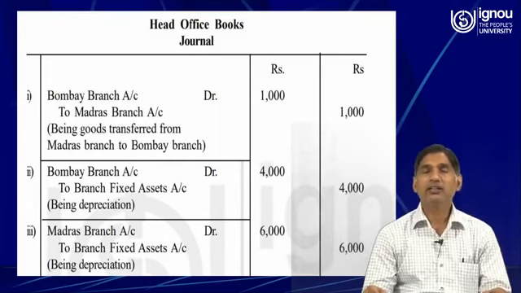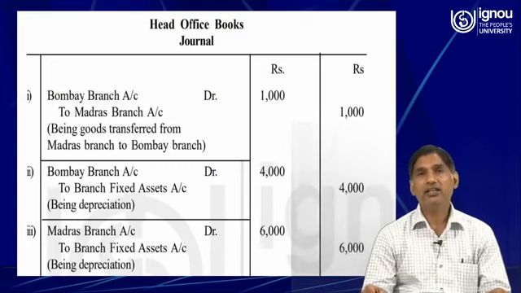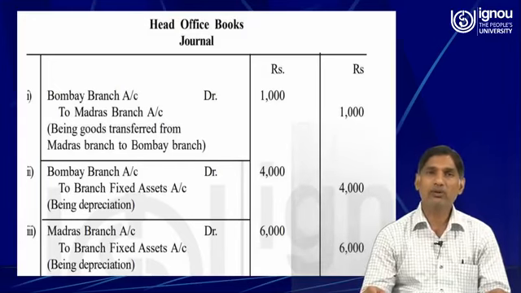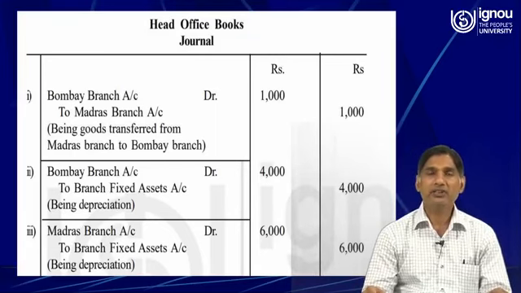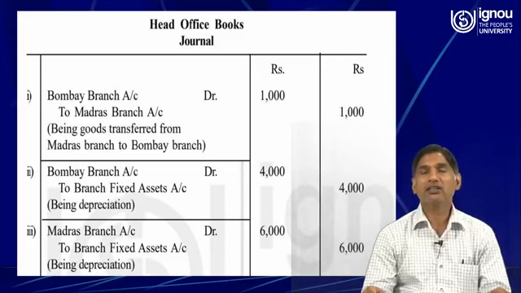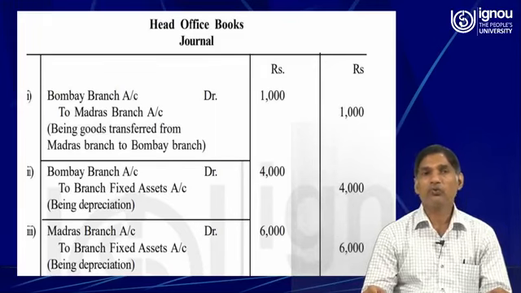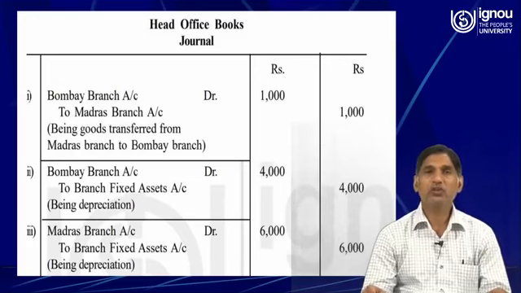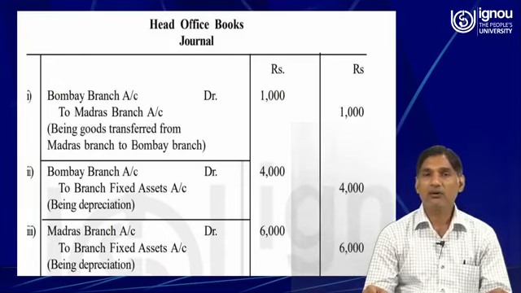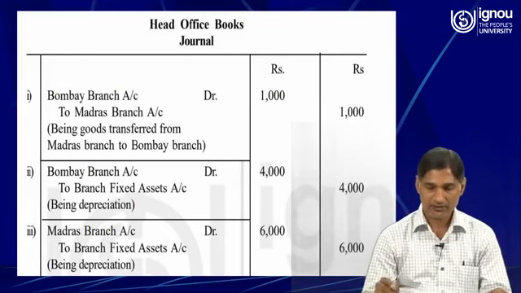So here the head office will debit the individual account of the branch in order to neutralize the effect of the depreciation. Bombay branch account is debited to branch fixed assets by rupees 4,000, and the same entry will be made in case of Madras branch also. Madras branch account will be debited to branch fixed assets with the amount of rupees 6,000.